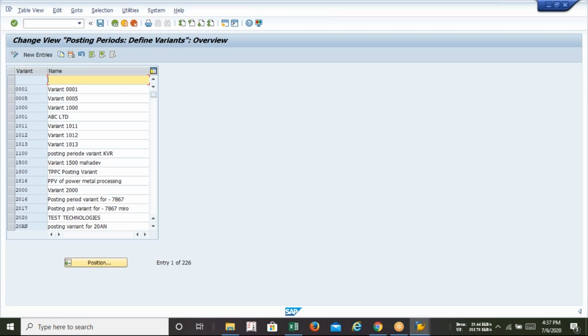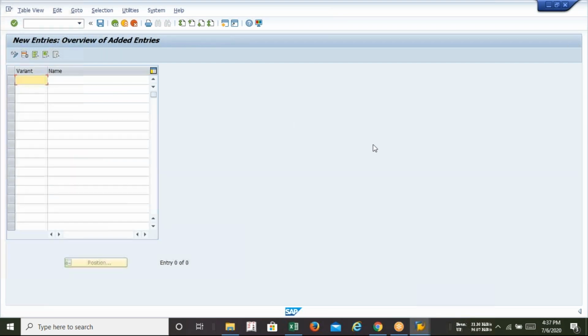Okay, OBBO. This is a decode. So again, new entries. Posting variant, 4 characters. I repeat, in group company we can use a maximum of 6 characters, in company code a maximum of 4, in fiscal year variant 2, and in posting variant also 4 characters.